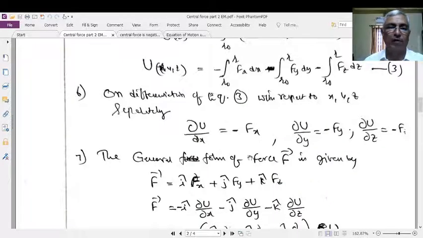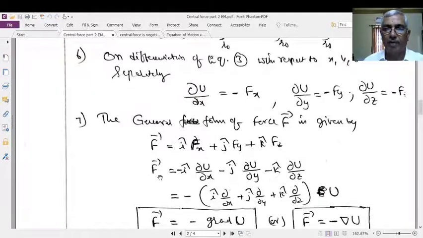Now we will go for the vector F bar. F bar is equal to i cap Fx plus j cap Fy plus k cap Fz, we know. Fx is equal to minus dou U by dou x.